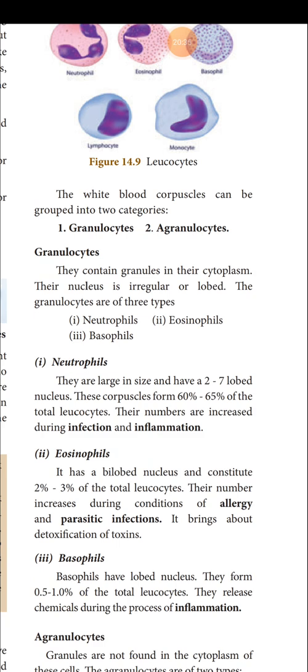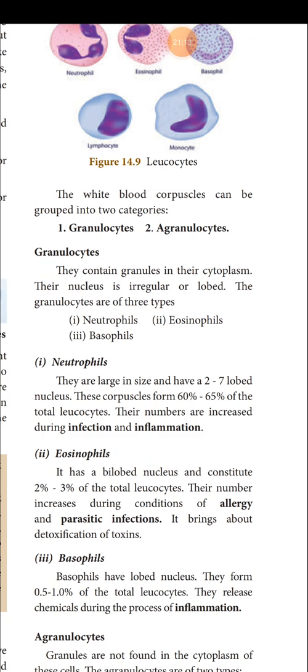Generally WBC are involved in the defense mechanism of our body and also in the immune system. So when a pathogen enters our body, to defend our body from the infection, the number of neutrophils automatically increases. Why should it increase? The neutrophils destroy the pathogens in our body. So the number of neutrophils is increased during infection and inflammation.